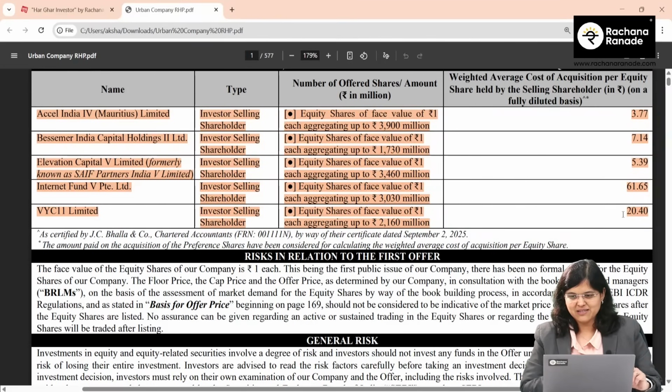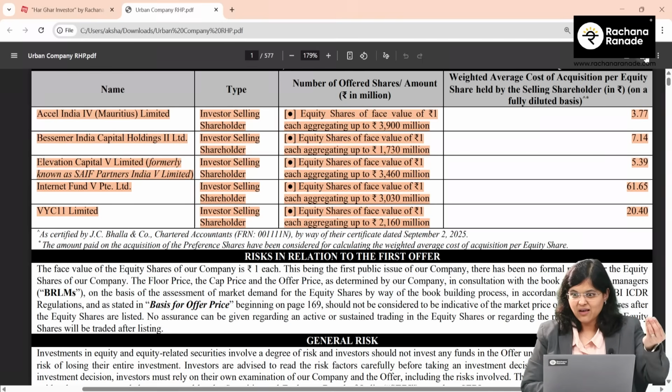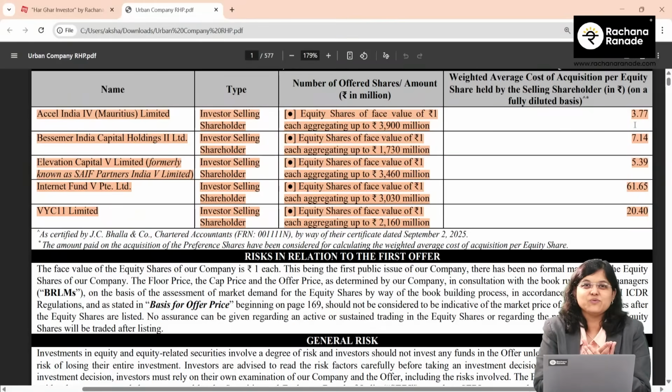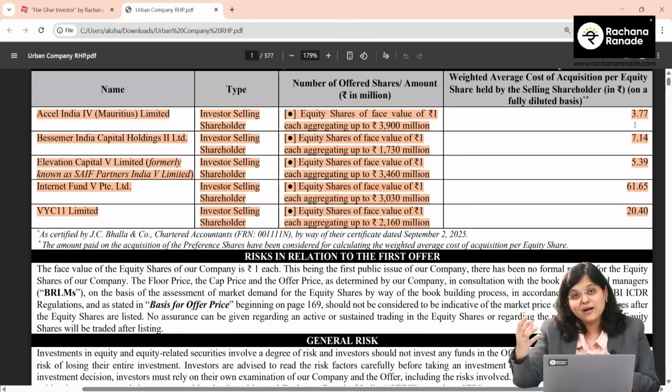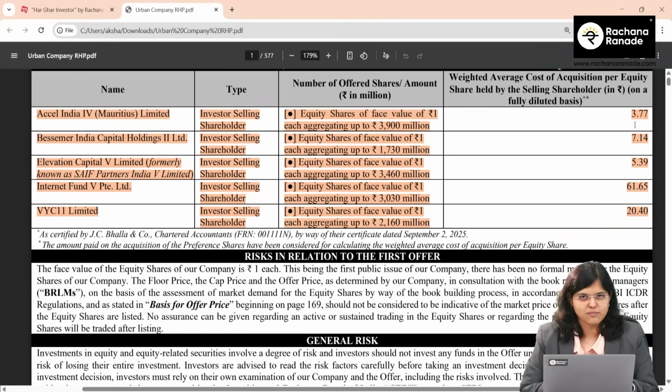Sometimes we feel, when will we be able to make so much profit, where they bought the share at 3 rupees and are able to sell it at 103. Oh my God. Anyways, but what is in our hand? We can at least try and analyze the company and make full use of our analysis to decide whether we should apply for this IPO or not. So in the next section, we'll dig down more into the details about this company.